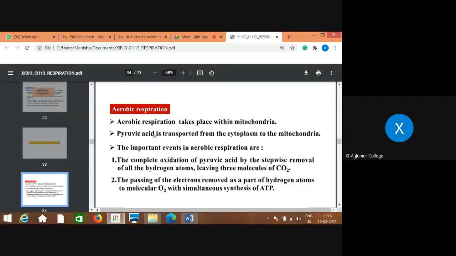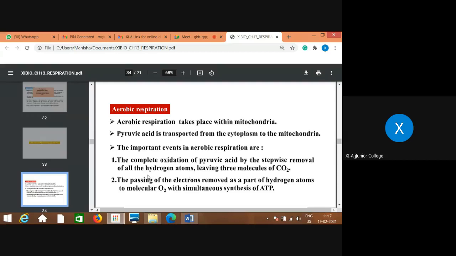And the end product of glycolysis is what? Pyruvic acid. So this pyruvic acid which is present in the cytoplasm is transported to the mitochondria, and then the further events involved in aerobic respiration take place. The important events are: first, complete oxidation of pyruvic acid by the stepwise removal of all the hydrogen atoms, leaving free molecules of CO2.